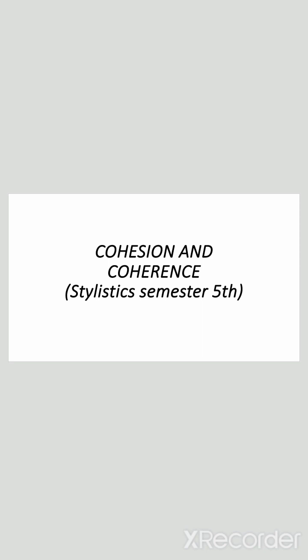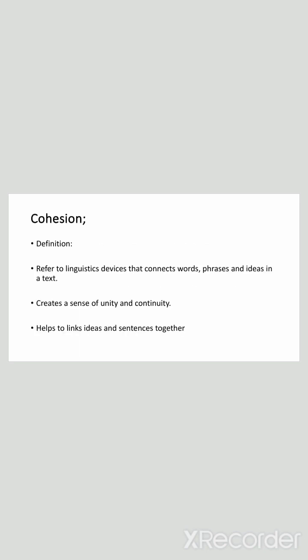Today, the topic of my lecture is cohesion and coherence. Here, we discuss the differences between these two terms, that is, cohesion and coherence. The first one we discuss is cohesion. Cohesion refers to the linguistic devices that connect words, phrases, and ideas in a text, creating a sense of unity and continuity. Cohesive devices help to link ideas and sentences together, making the text more coherent and easier to follow.